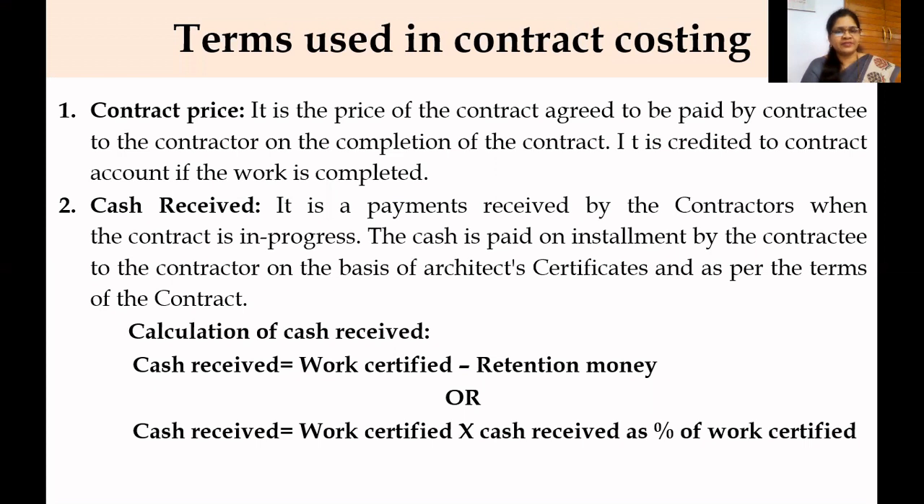In the next slide, we'll see the meaning of retention money. Work certified means the amount on whatever approval is given by the architect as to how much work is completed. That is, work completed is called work certified. Cash received is equal to work certified minus retention money, or cash received is equal to work certified into cash received as a percentage of work certified.